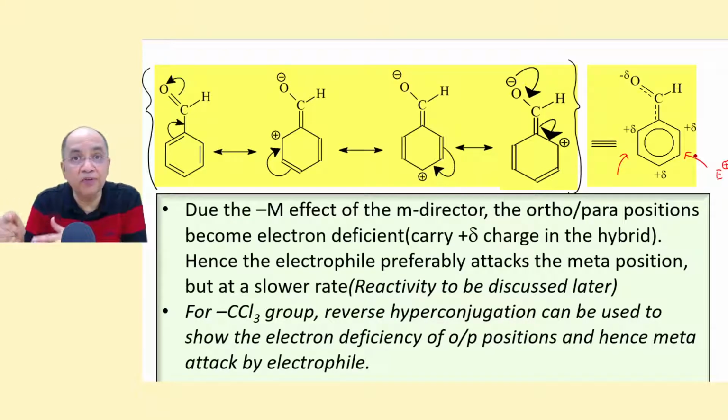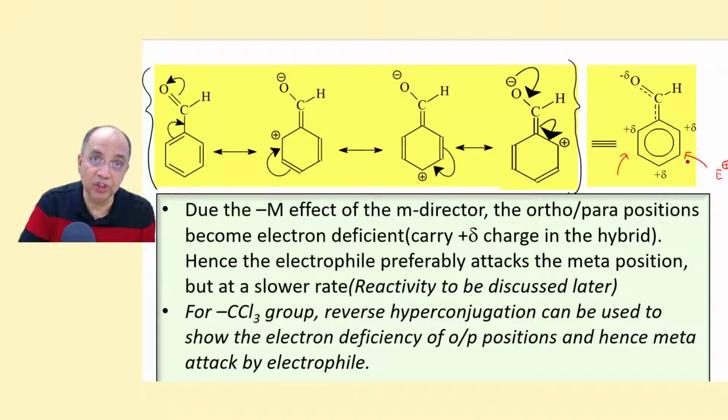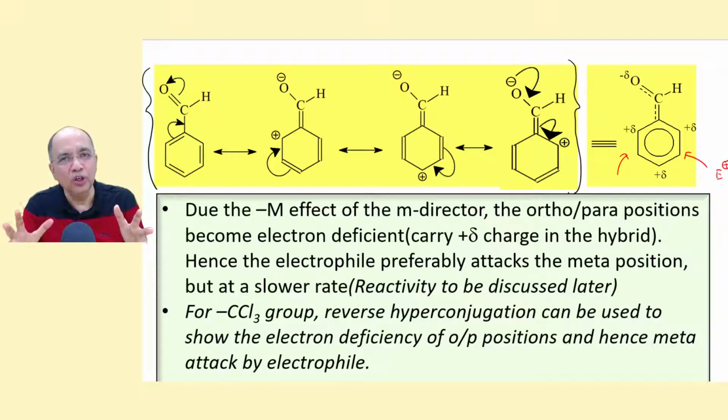So E plus will not attack a positive center. It will attack where there is no plus delta charge. So it will prefer to attack at the meta position rather than the ortho and para positions. But it will not be interested because the electron density has been withdrawn and the entire ring is suffering from electron deficiency. So it will not have a good mood to attack.